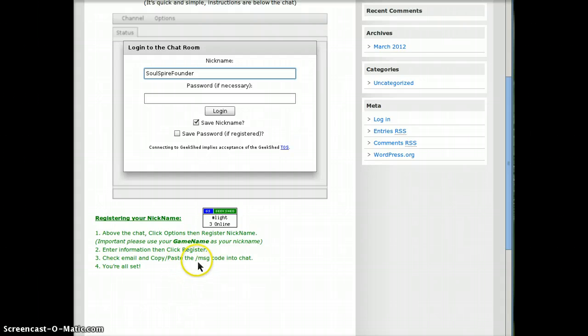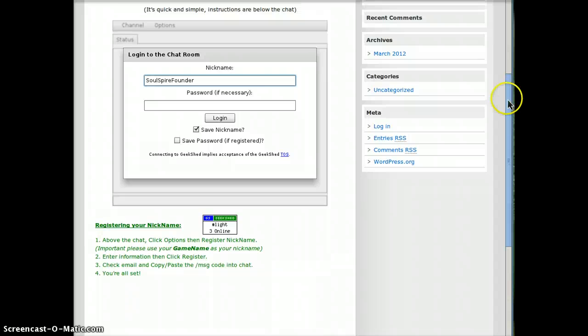So what you then do is when you receive that email, copy the /MSG code line, the whole line, and paste it in the chat where you've been talking. And that will verify the registration, and that's it. You're all set. Once you're registered and you are a member of the guild, you'll become a voice viewer, and you'll be updated as soon as you tell us that registration has gone through.